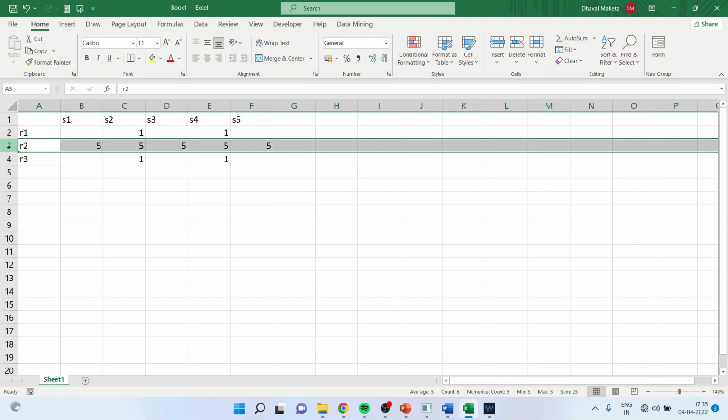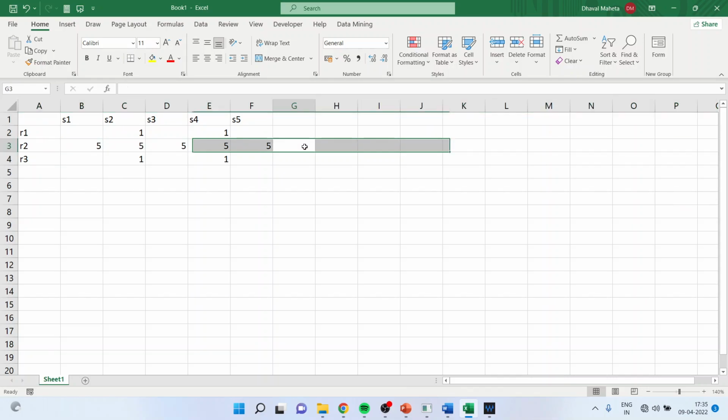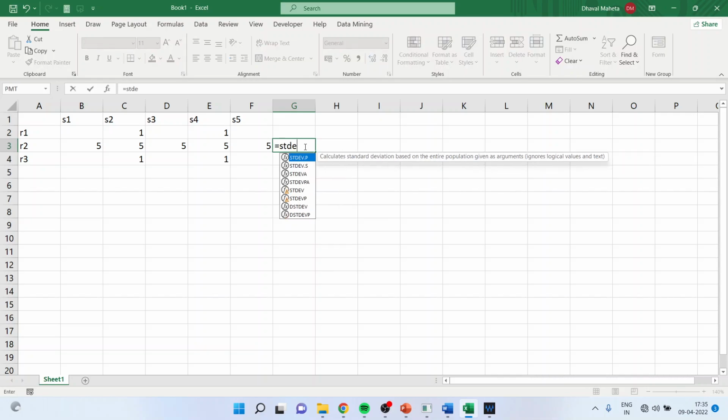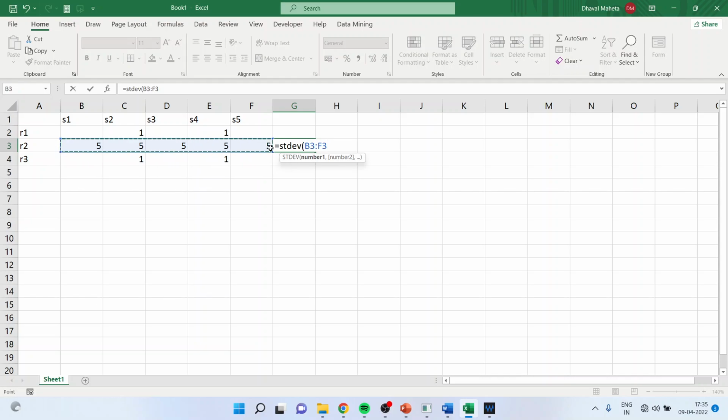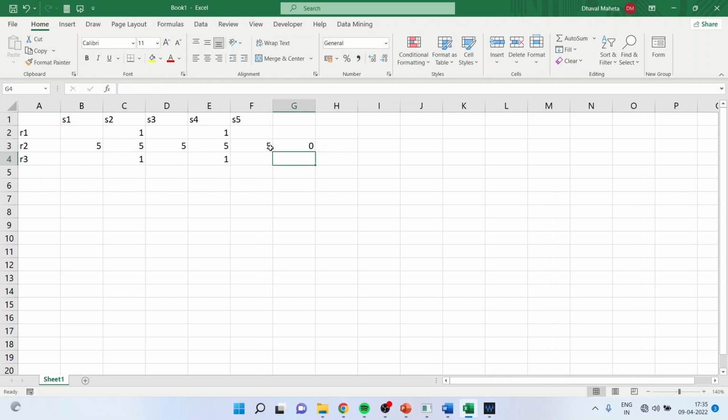Now, what will happen is that for this particular person, if you compute the standard deviation from here to here, you will get the standard deviation as 0. Now, such a scenario is not at all appreciated in analysis. So you'll have to find out the unengaged respondent in your data and you will have to solve the problem.